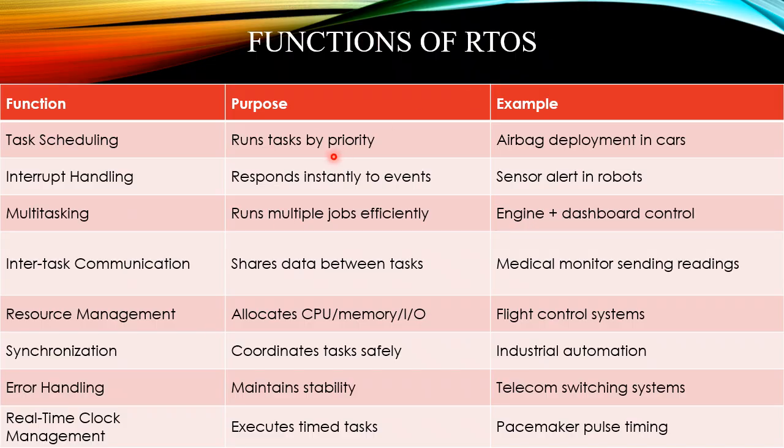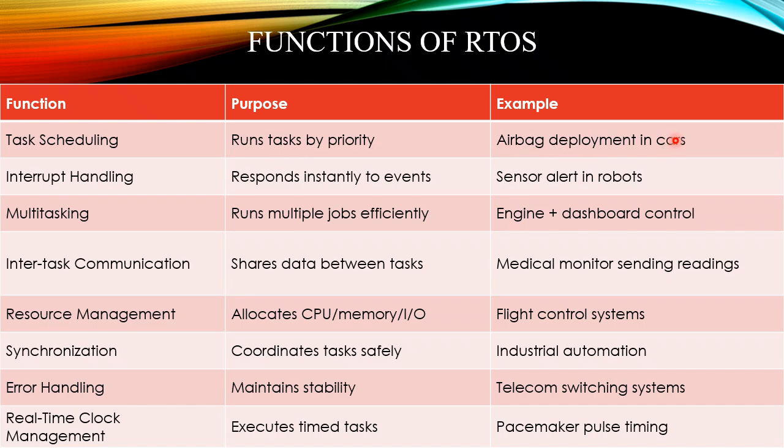Next are the functions of RTOS. There are several functions: task scheduling, interrupt handling, multitasking, intertask communication, resource management, synchronization, error handling, and real-time clock management. Let's see the basic function and an example for each. Task scheduling runs tasks by priority. Many tasks will be done at the same time, but the system knows which is the priority task, and that runs first.